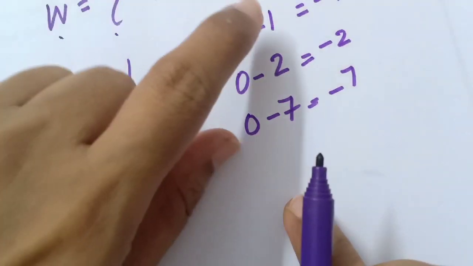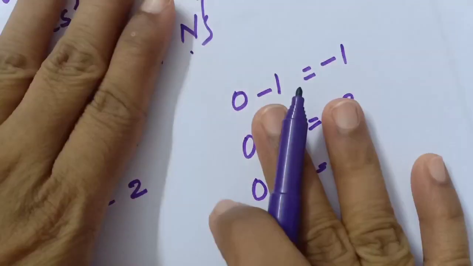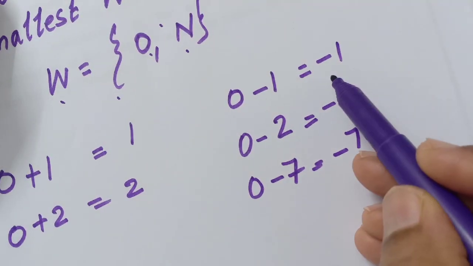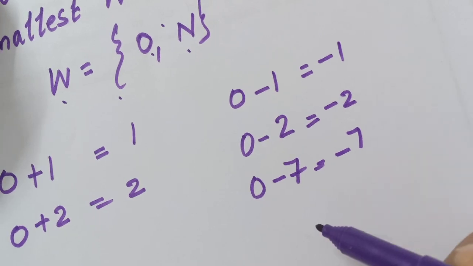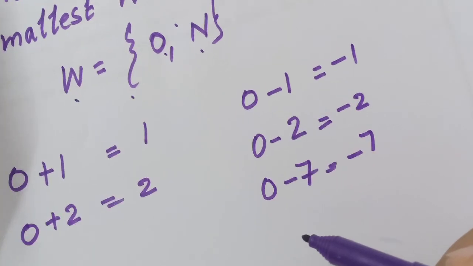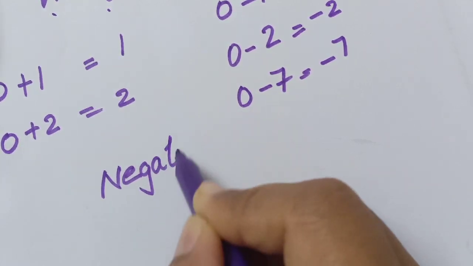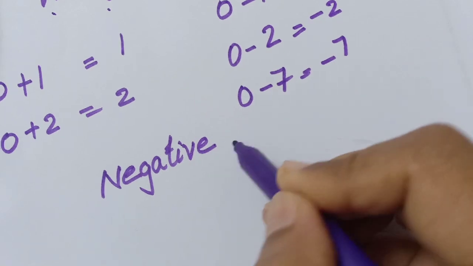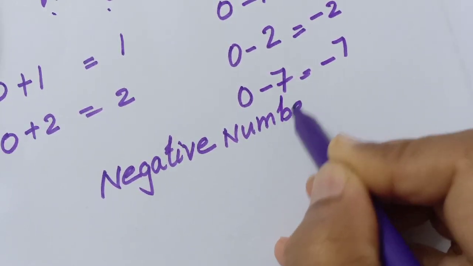So, these numbers less than 0 are represented as minus 1, minus 2, minus 3 and so on, and we call them negative numbers. Okay? What numbers? Negative numbers. So any number less than 0 comes under negative numbers.